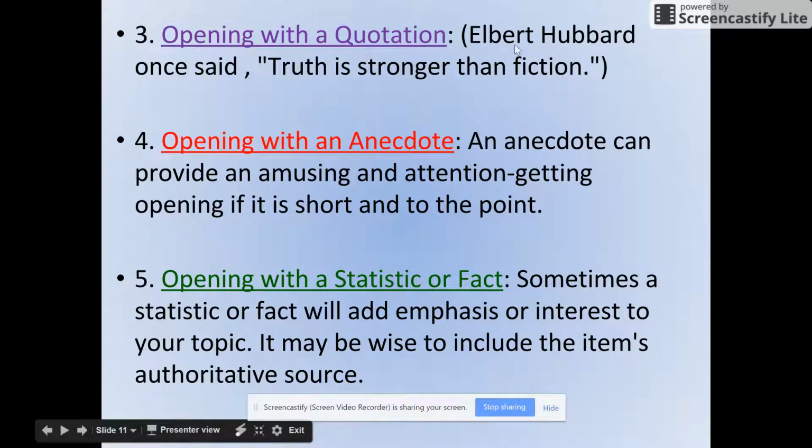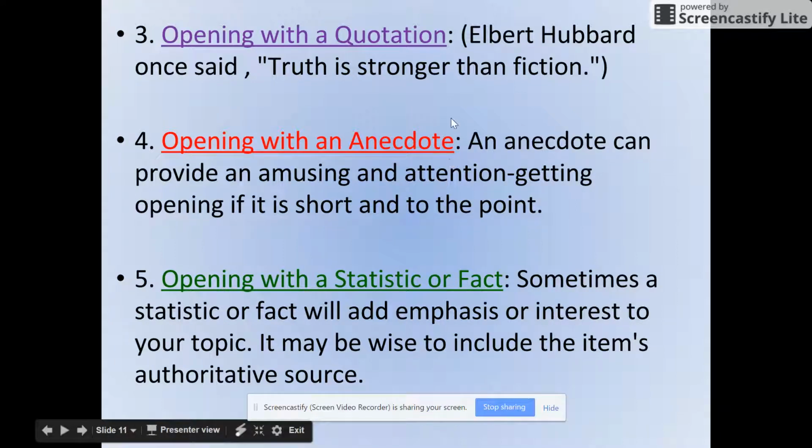You can open with a quote. I love this, but the quote has to tie into your overall theme and overall message of your essay. And then you want to cite that quote. Give me the website that it came from. And then create a bibliography, a works cited page at the end using easybib.com. Okay, don't just throw a quote in there and leave it. You have to go into easybib.com and cite.